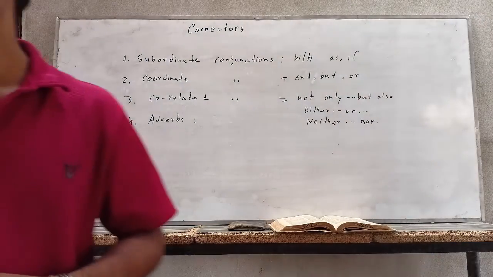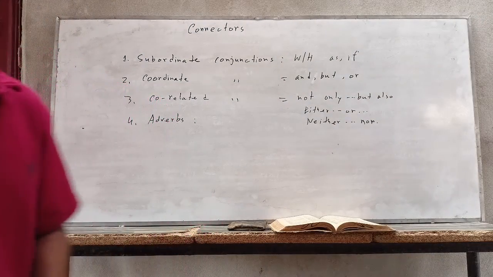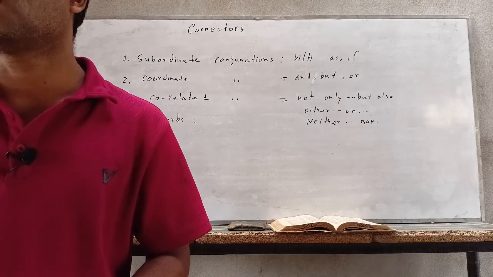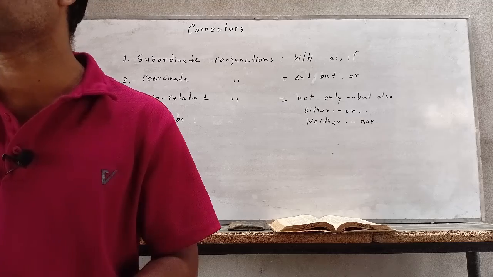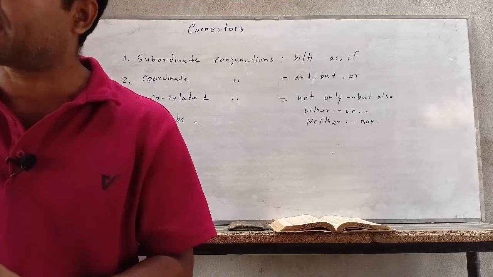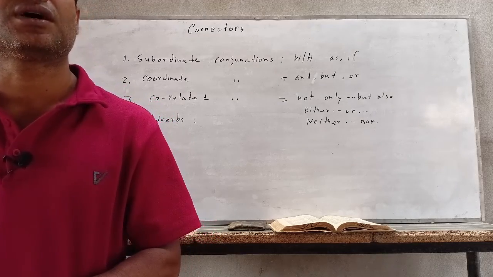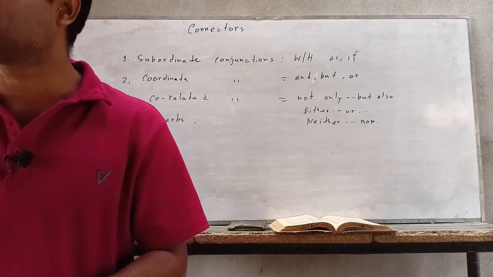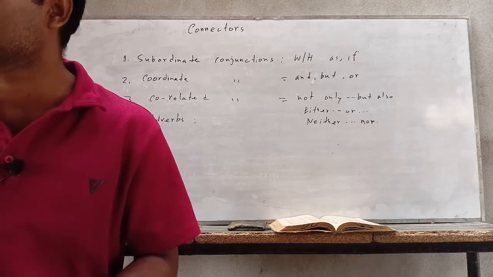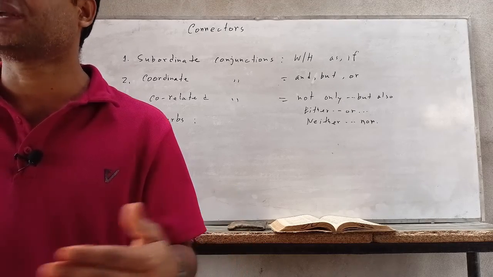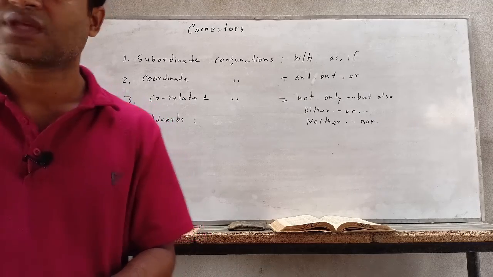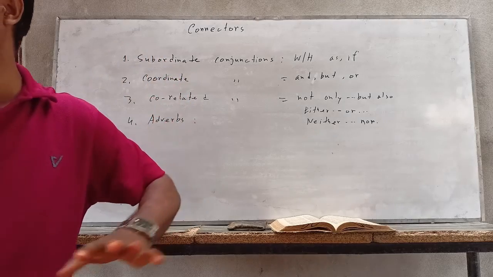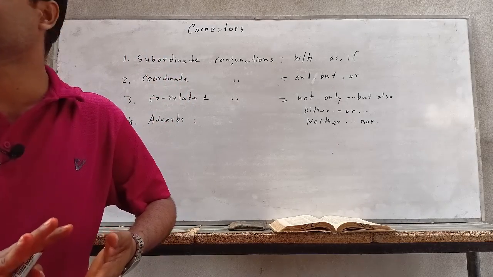For example, slowly, kindly, commonly, uncommonly, certainly, usually. So these are used sometimes to connect sentences. These are necessary for connecting the sentences.